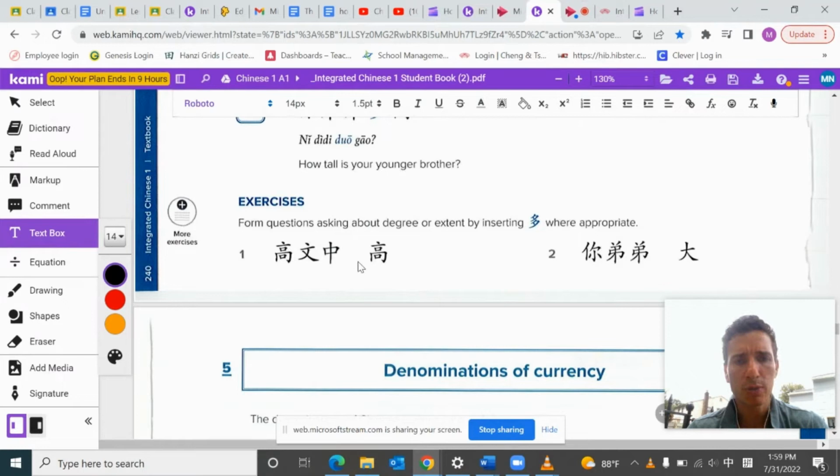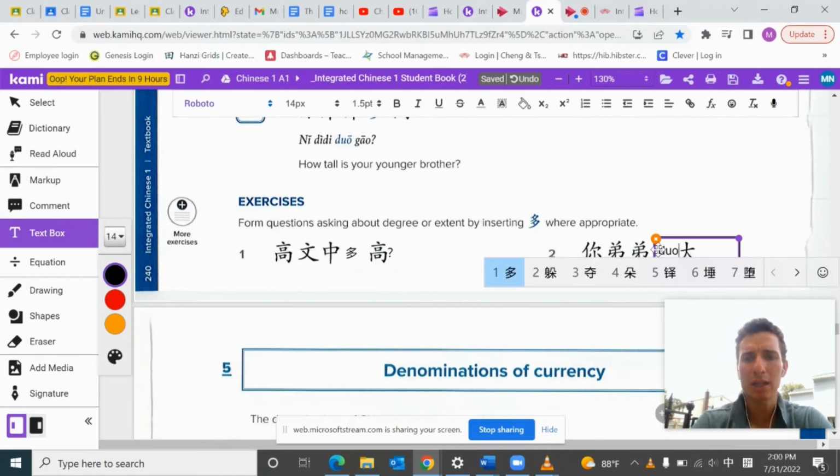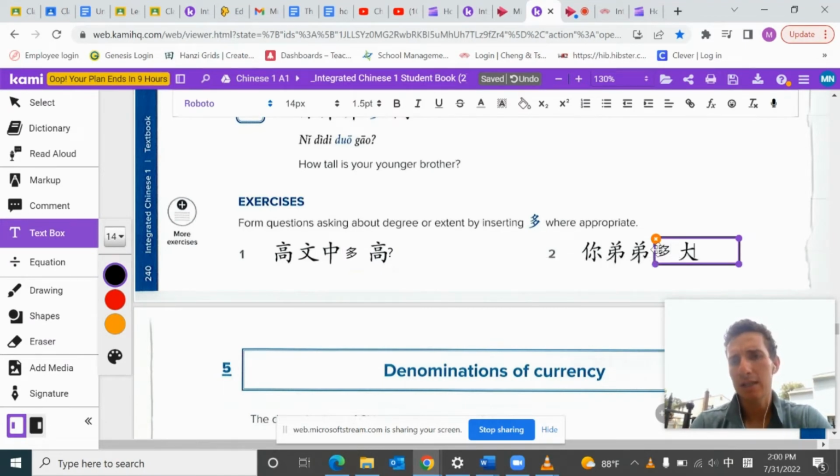So 高 and 中, okay, and then you would say how old is he? So usually you would add it just before the adjective. So it's 多高, okay, 多高, and that's it. And then 你弟弟, how would you answer that one? So how big meaning how old? So you'd say 多大.